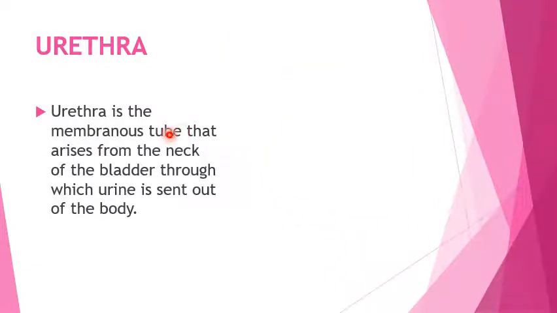Urethra is the membranous tube that arises from the neck of the bladder and through which the urine is sent out of the body. So these are the four parts of the excretory system: a pair of kidneys, then the ureter, then the urinary bladder, and the last part is the urethra. This is a very important question, and please practice the diagram of the human excretory system too.